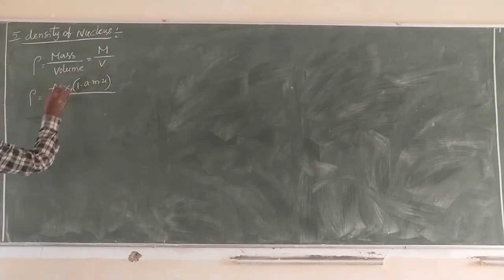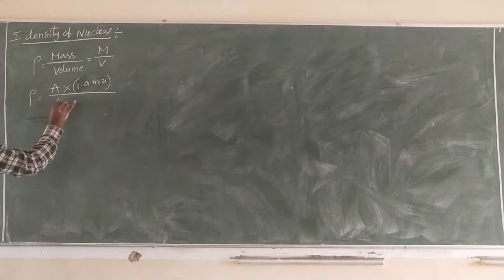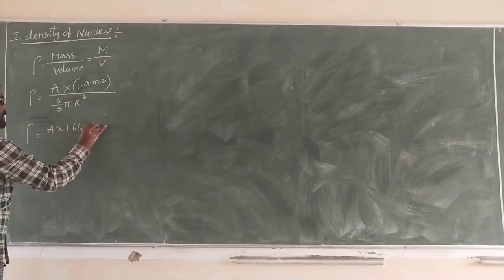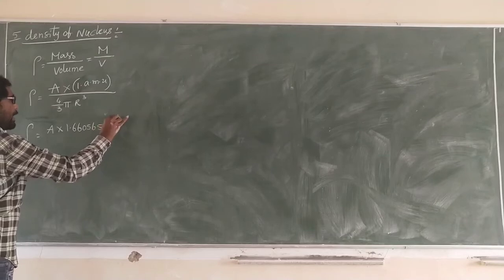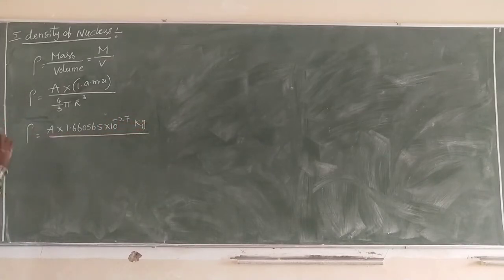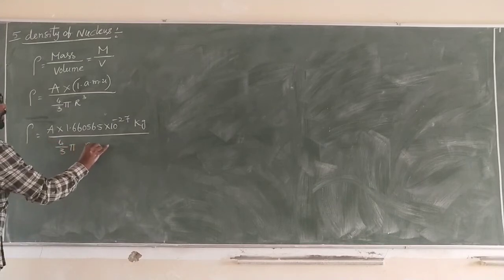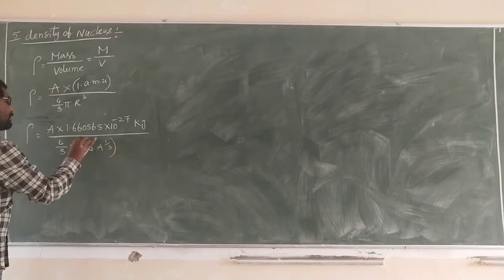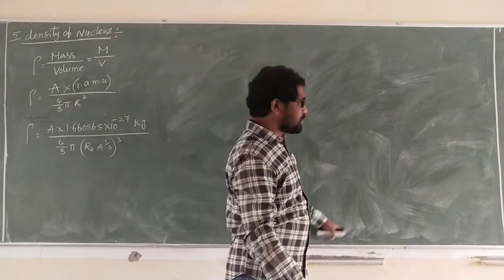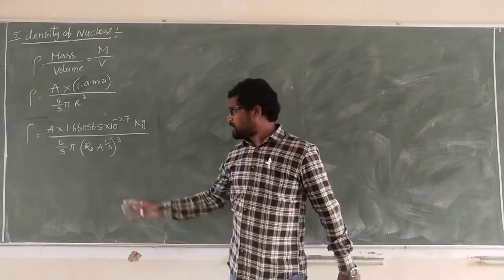The volume is 4 by 3 pi R cubed. So rho is equal to A into 1.660565 into 10 power minus 27 kg, divided by 4 by 3 pi. What is R? R is R0 A to the power 1 by 3, which we just derived.